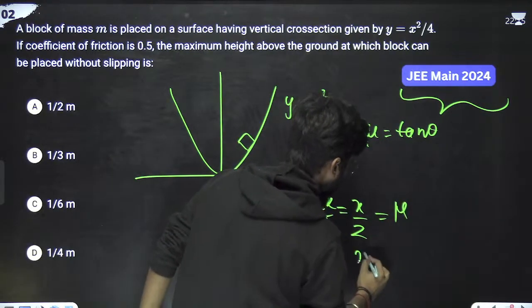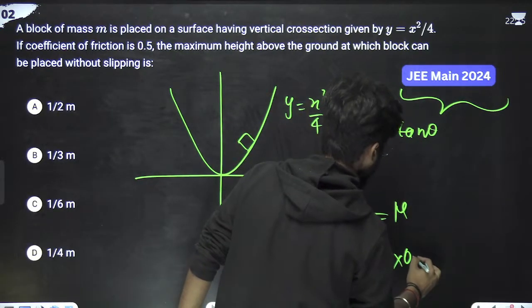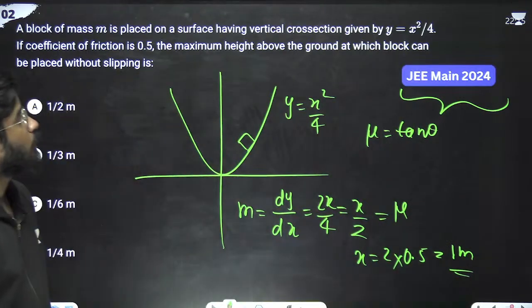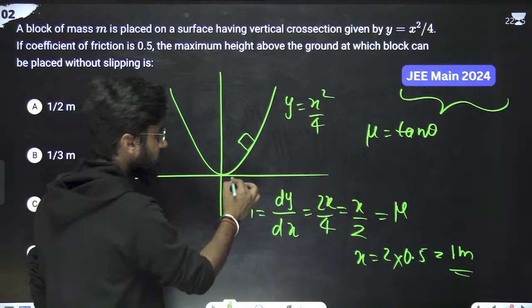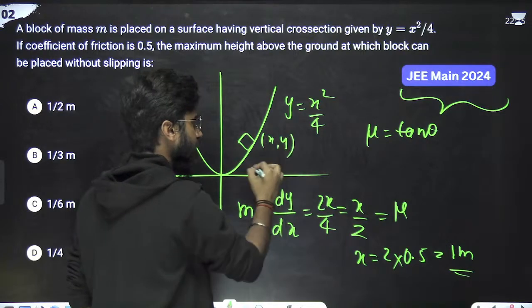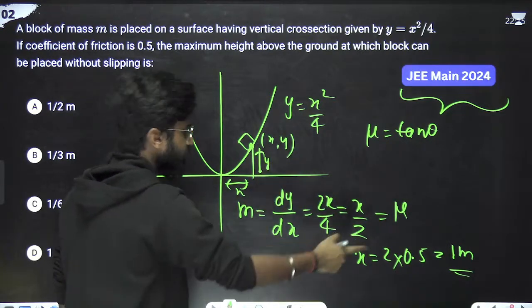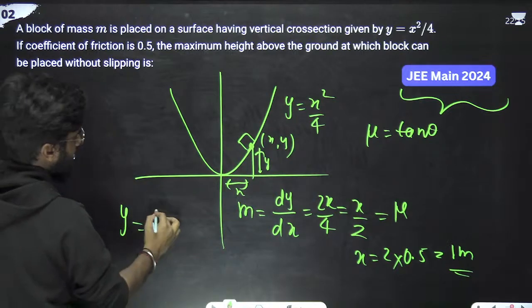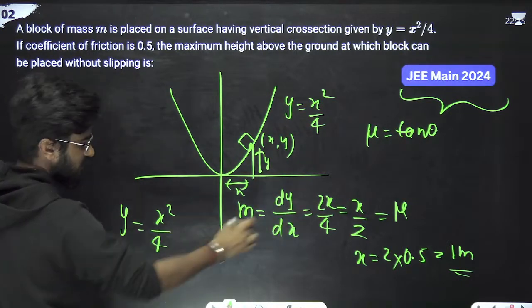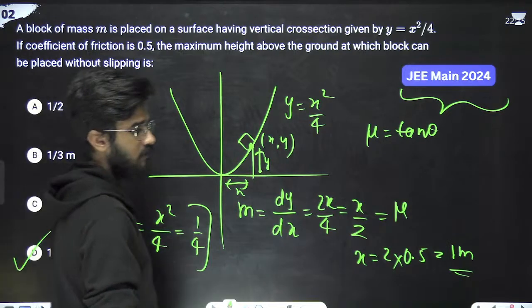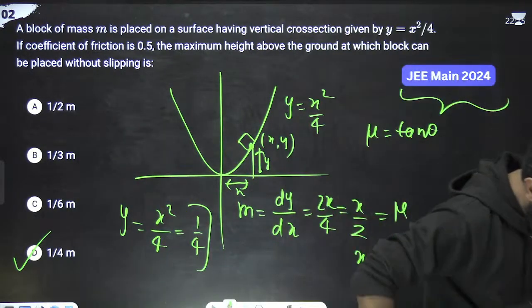So x is equal to 2 into mu, and mu is 0.5, which means x is 1 meter. If it is 1 meter, we have to find the height. This point is x comma y, so this is x and this is y. So y is equal to x square by 4. We found the value of x is 1, so y is 1 by 4. 1 by 4 is the right answer, which means option D is correct. Done.